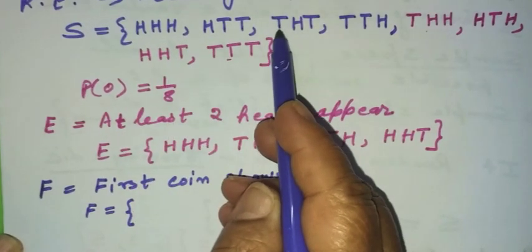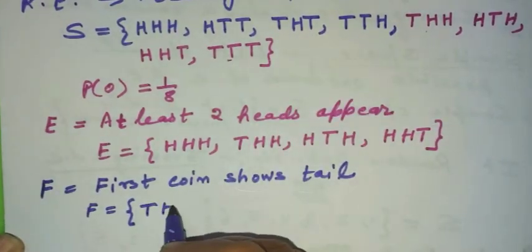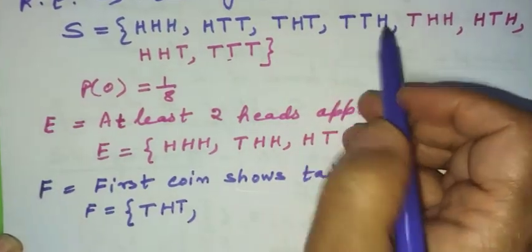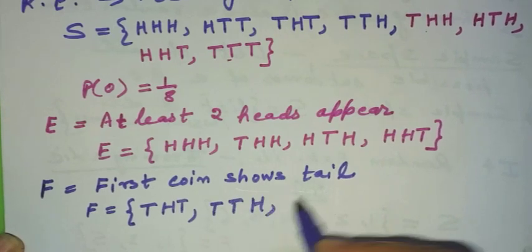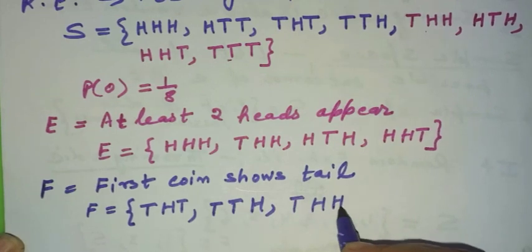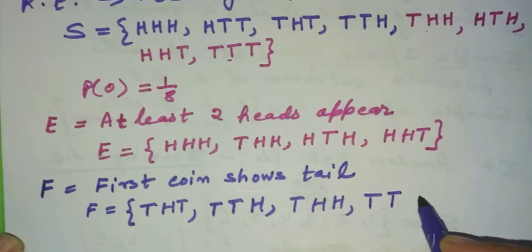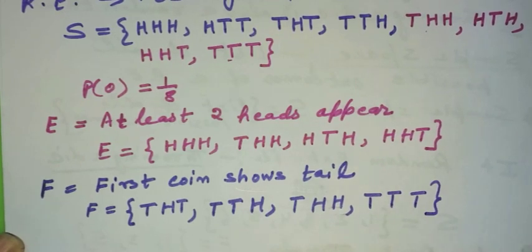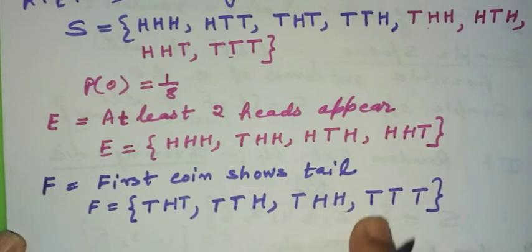So this case is favorable to F: THT, TTH, because here also first coin shows a tail. THH, here also first coin shows a tail, and then TTT. In all these 4 cases, I can see that the first coin is showing a tail.